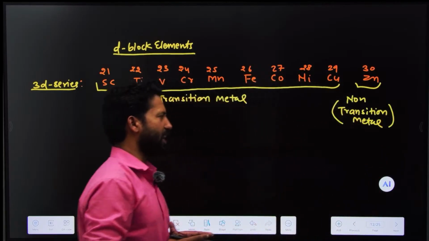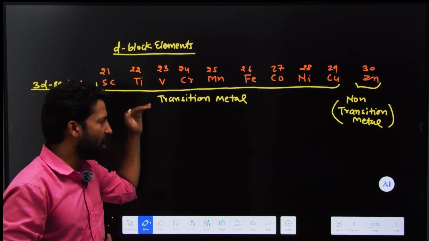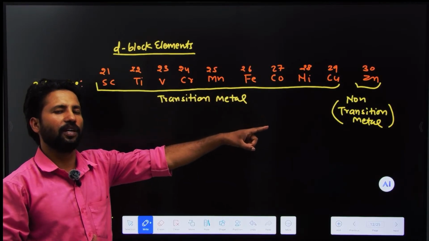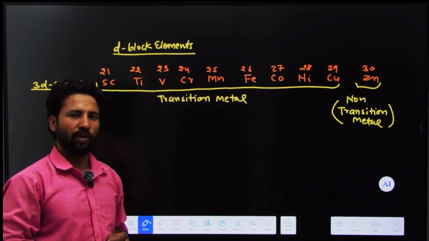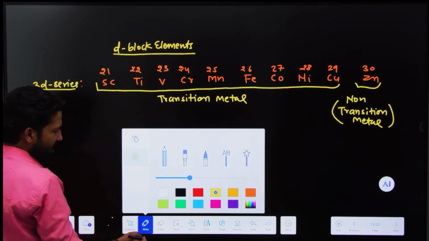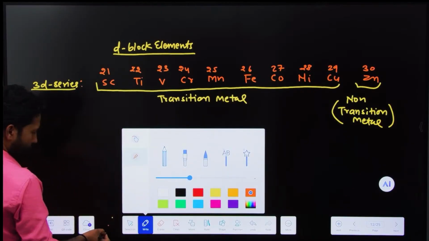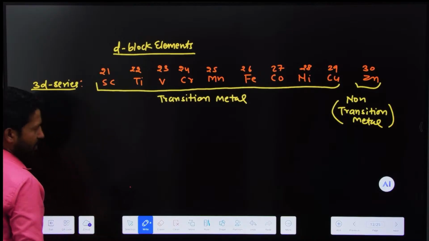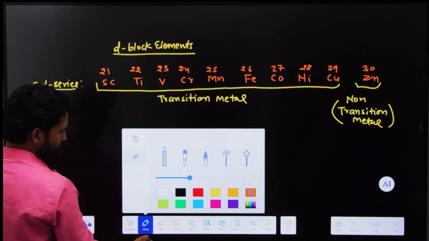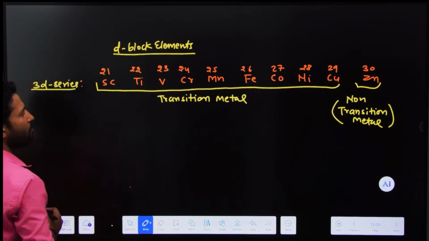So how would you decide that these are transition metals and that one is not a transition metal? How would you decide? Okay, let's see. The one thing is electronic configuration. Do you know how to write the electronic configuration? Okay, I will teach you.